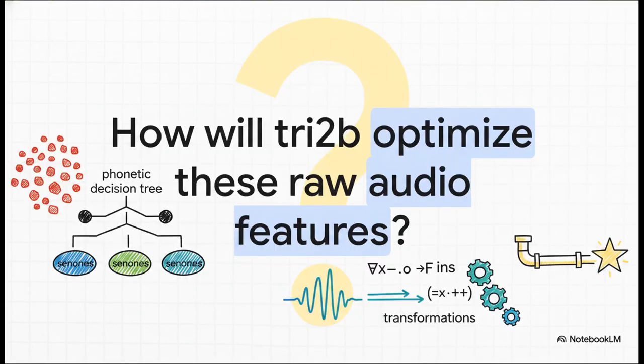So tri1 brilliantly solves the state explosion. By clustering nearly 200,000 states down into a few thousand senones, we finally have a robust, context-aware model that doesn't crash on unseen data. But looking at those raw 39-dimensional MFCC audio features we just used, it does leave us with a bit of a cliffhanger. What kind of mathematical wizardry is the pipeline going to invent next to squeeze even more performance out of those features in the upcoming Tri2B stage? Think on that as you review your notes, and we will unpack that exact problem next time.